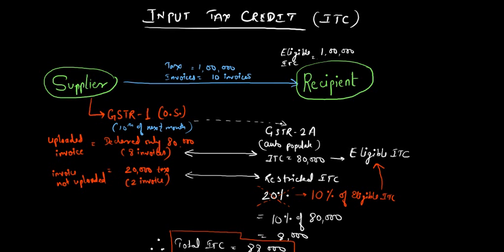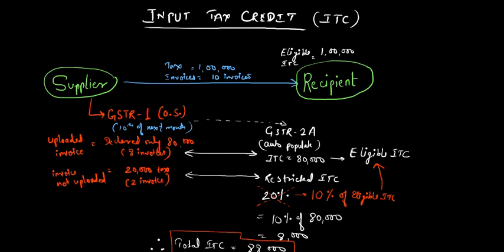So this basically happens to be the GSTR 2A for this recipient. In his GSTR 2A, this amount will be auto populated and it will come to 80,000. The portal will show this 80,000, and the invoices not uploaded will be 20,000 ITC of the 2 invoices.